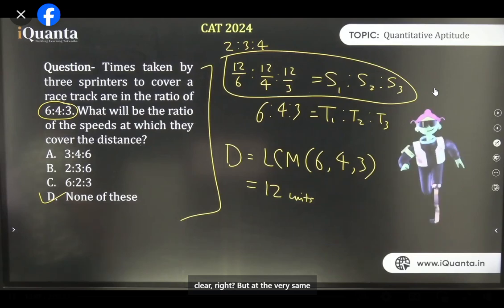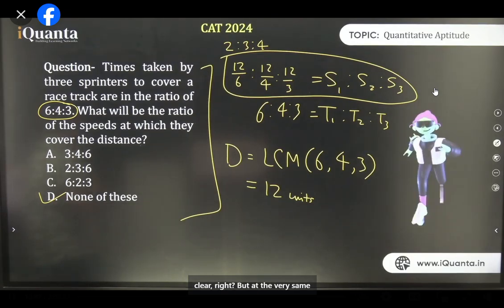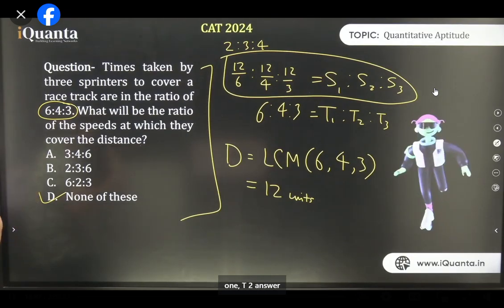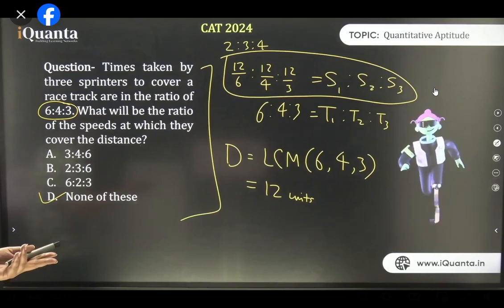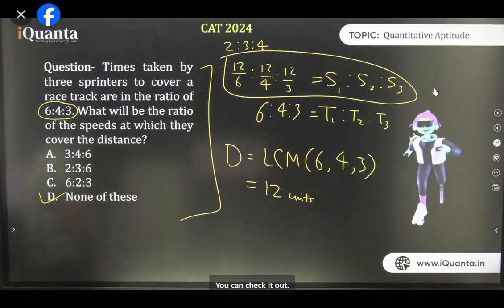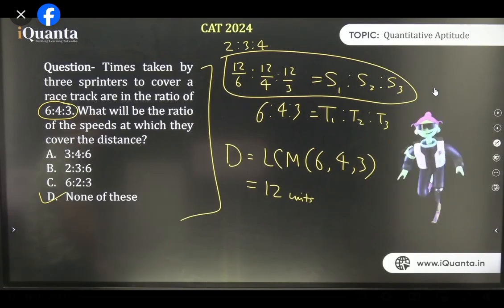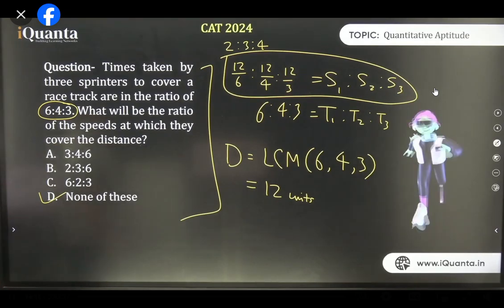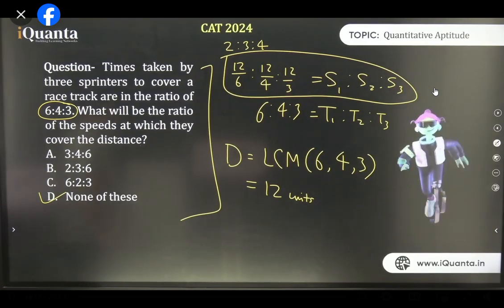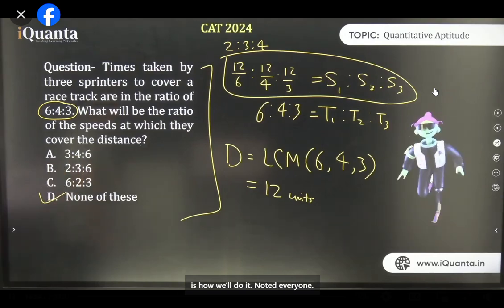No problem. Now it's clear, right? But if we had only two things, like only T1 and T2, then reversing would give the answer. You can check it out. Exactly, Aditya. They can do that only when just two things are given. Here there are three. Whenever we have more than two, that is how we'll do it.